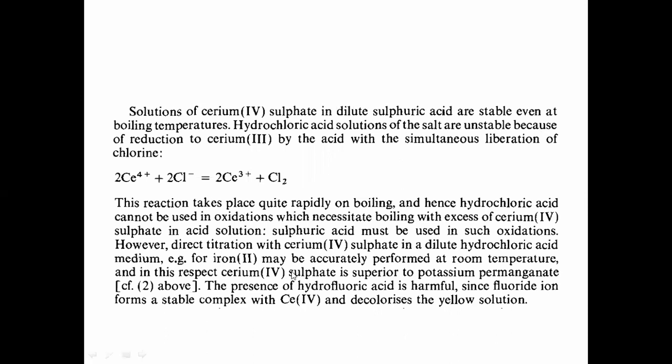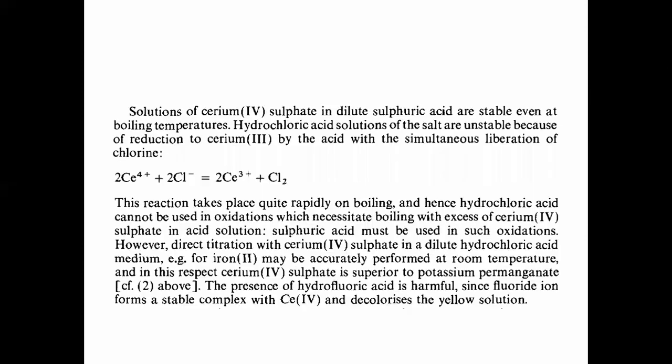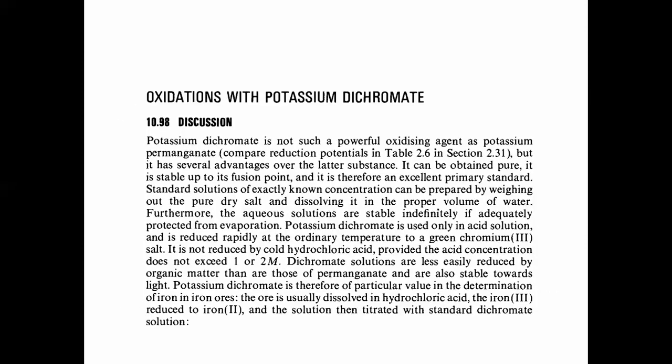This reaction takes place quite rapidly on boiling, and hence hydrochloric acid cannot be used in the oxidation. So these are some of the advantageous and disadvantageous points of the use of ceric sulfate as an oxidizing agent. So this is nothing but the cerimetry type of reaction.